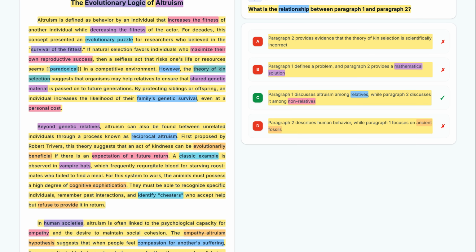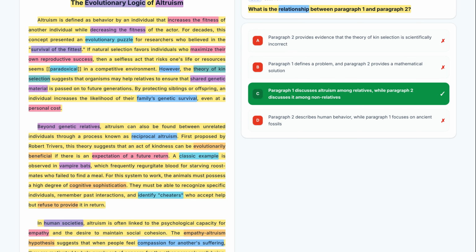Therefore, the correct answer is option C because it correctly identifies the shift from family-based altruism to peer-based altruism between the two sections. Excellent work today.